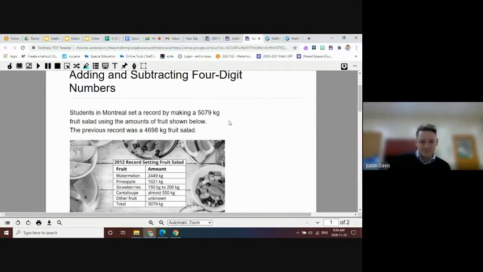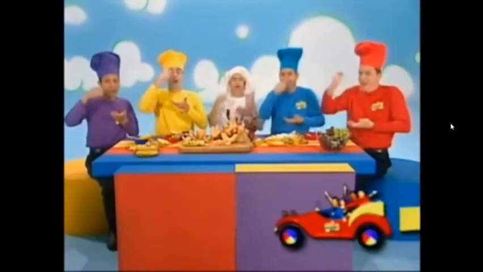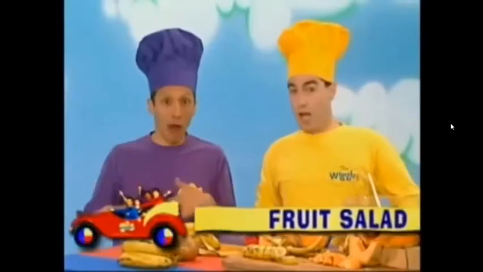Let's take a look. This is actually a real thing that you could look up. The pictures of this are wild. Students in Montreal set a record by making a 5,079 kilogram fruit salad using the amounts of fruit shown below. The previous record was 4,698 kilograms of fruit salad. This is a gigantic fruit salad. Yummy, yummy, fruit salad, yummy, yummy.